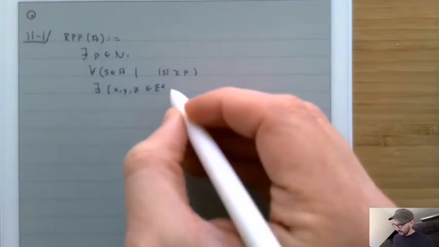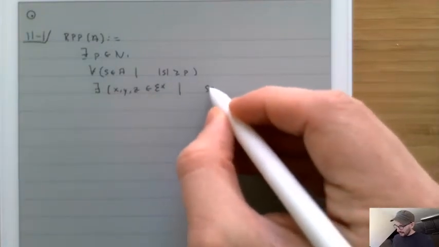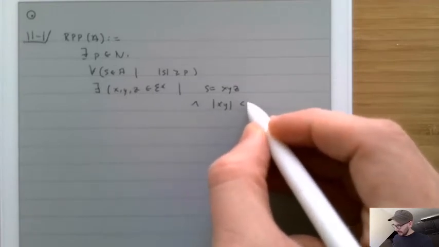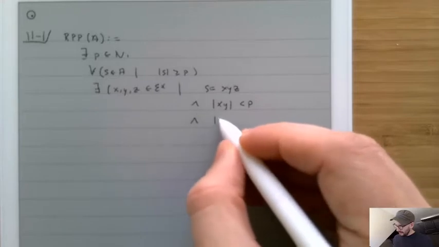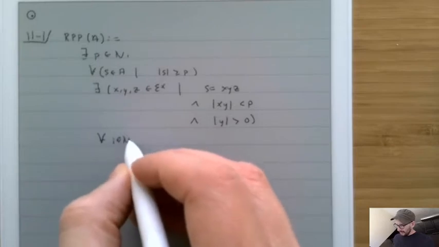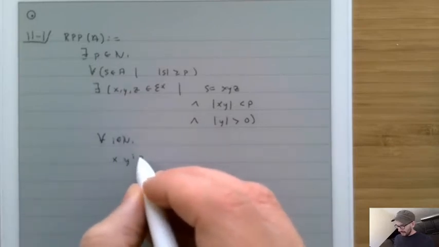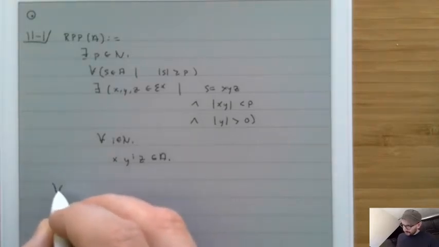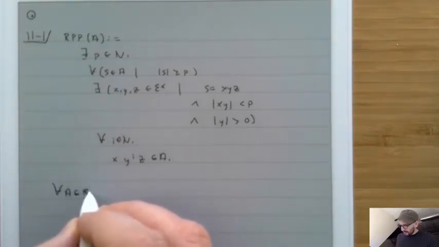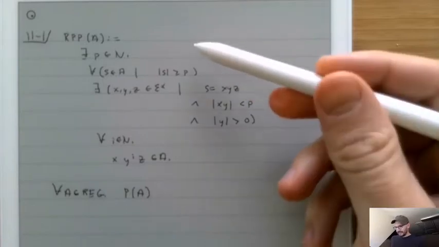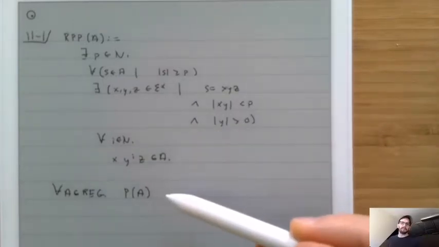which are strings, where s is equal to xyz, and the length of xy is less than or equal to p, and the length of y is greater than 0, where for all i inside of N, xy^i z is inside of A. Now this property is true about all regular languages. In other words, for all A inside of REG, RPP(A) is true. This is the regular pumping property, and this is what's called the pumping lemma.